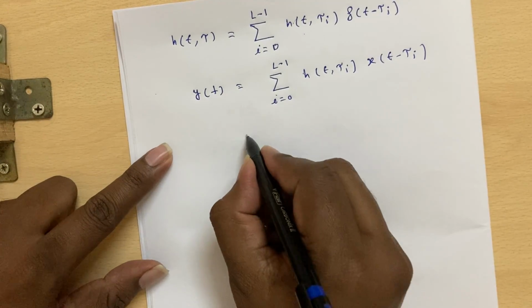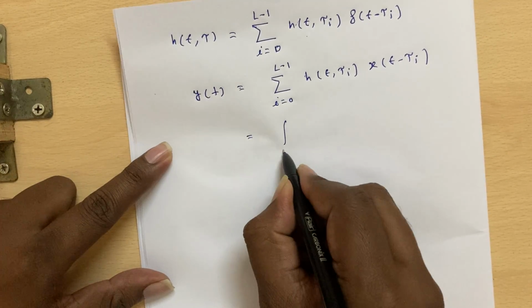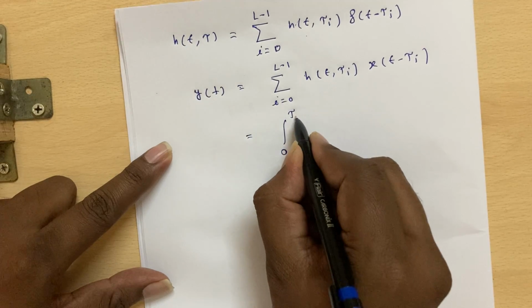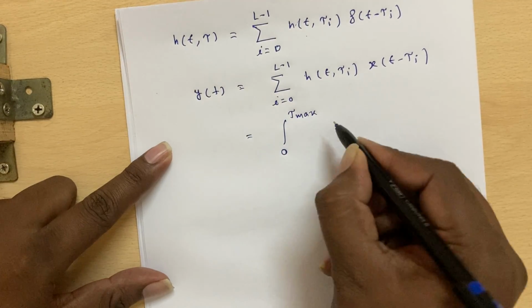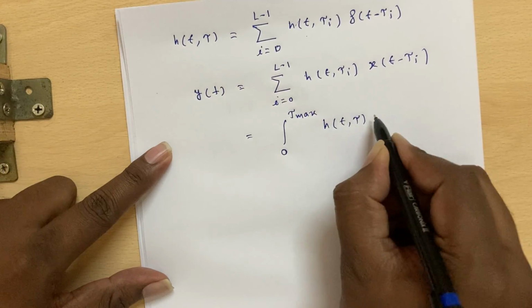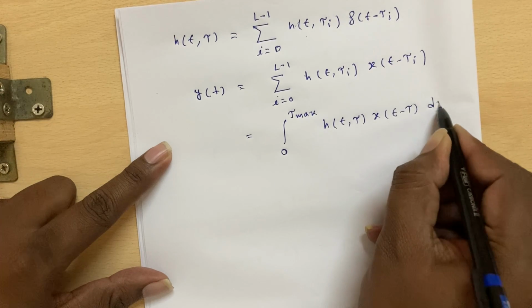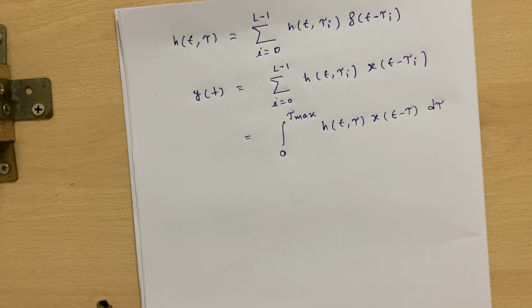And if it was a continuous time impulse response, we can write this in terms of an integral from 0 to tau max of h of t comma tau into x of t minus tau d tau, if it was a continuous time impulse response.